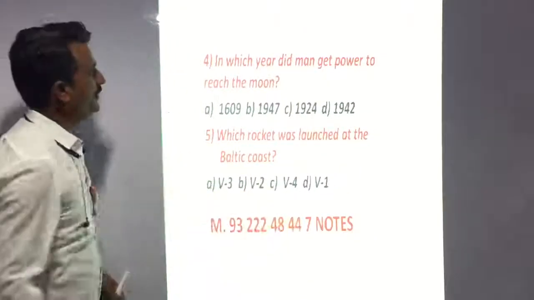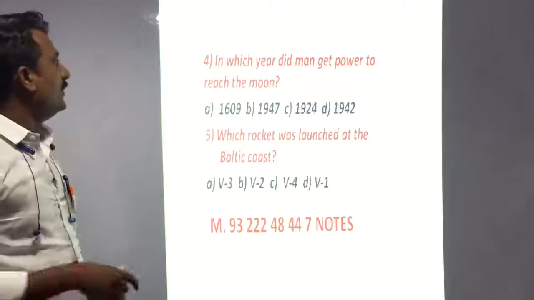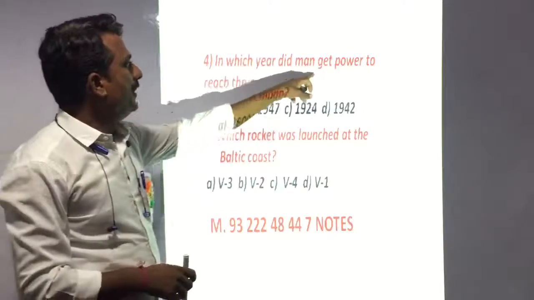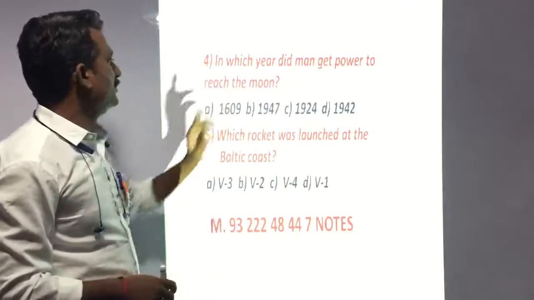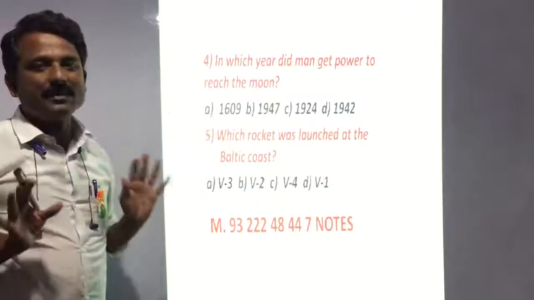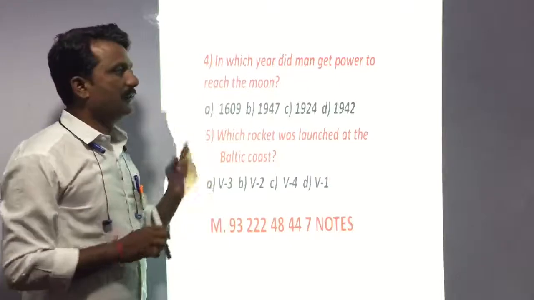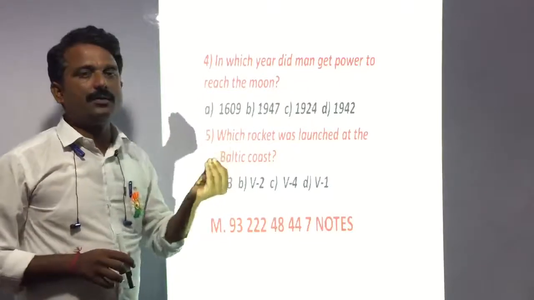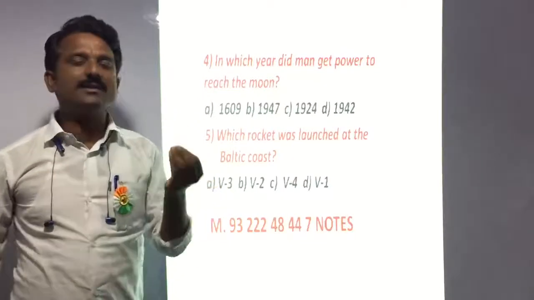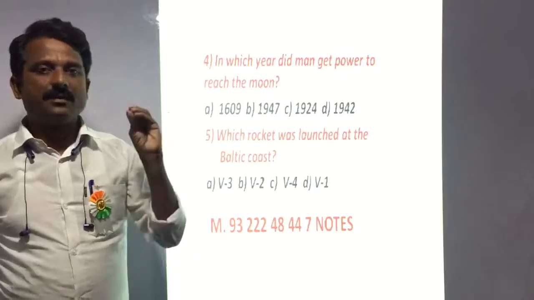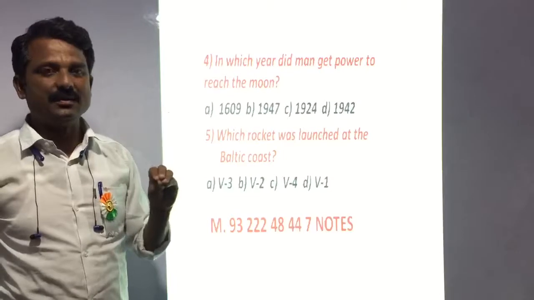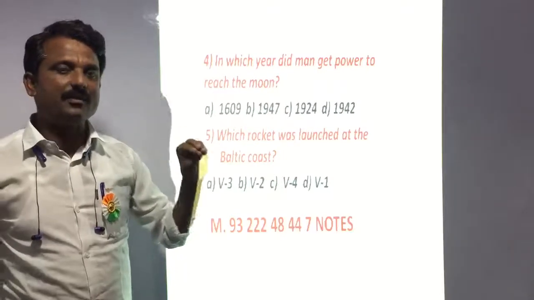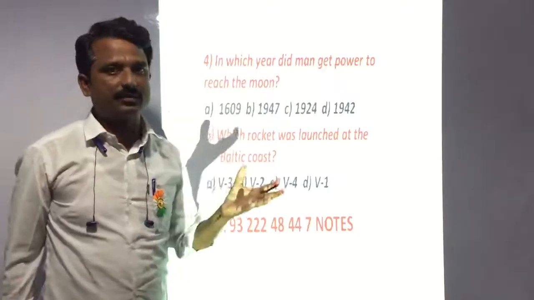Next slide please. Yes. In which year did men get the power to reach the moon? It has been clearly mentioned in the passage. Two centuries, two numbers have been mentioned. 1607 means the 16th century, in which Galileo invented the telescope.